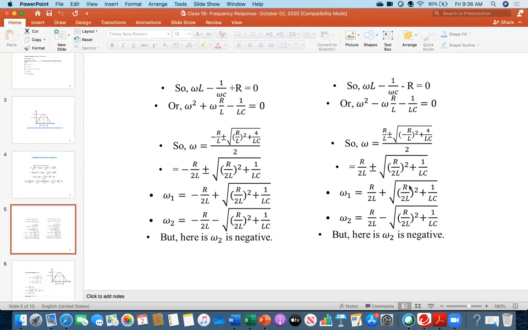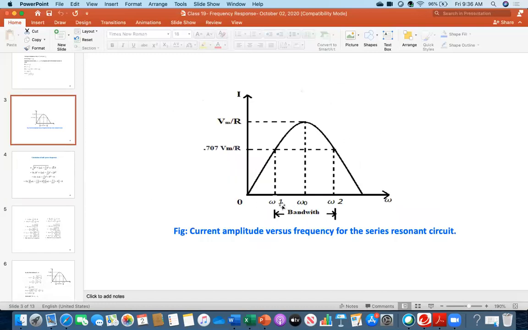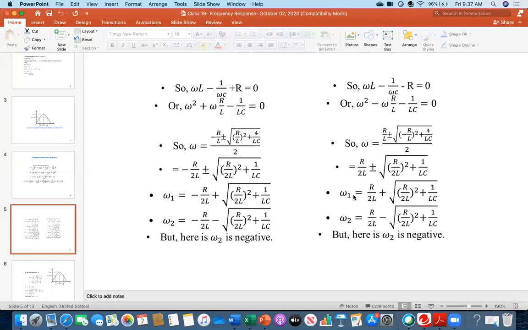So therefore here you got omega 1, and from the left side we are accepting this result because this will be positive. Now easily you can guess which one will be larger. This omega 1 will be larger or this will be larger? Which one larger? One on the right, exactly, because all are the plus sign. Therefore, now we are done. In this picture, one was omega 1, other was omega 2. And clearly, omega 2 must be greater than omega 1. Therefore, definitely you can say this one is omega 2 in that diagram, and this one should be the omega 1 in that diagram.